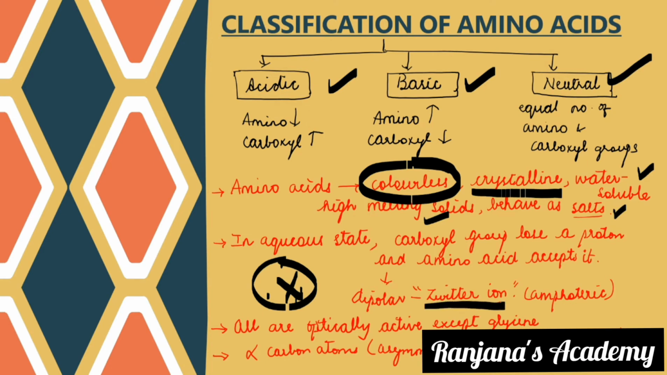Okay, so all Zwitter ions are optically active except for glycine. Except for glycine, all others are optically active. So alpha carbon atoms are asymmetric in nature. So you have L configuration and D configuration, out of which L is the most common.